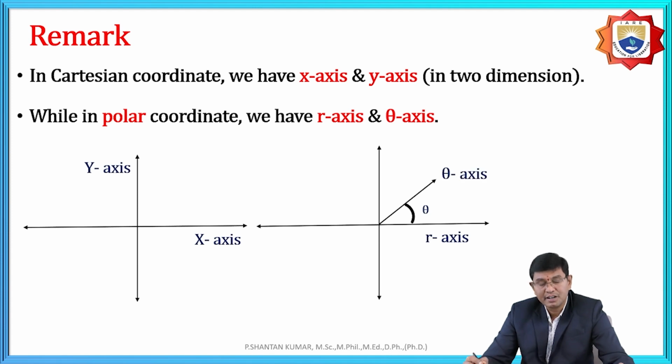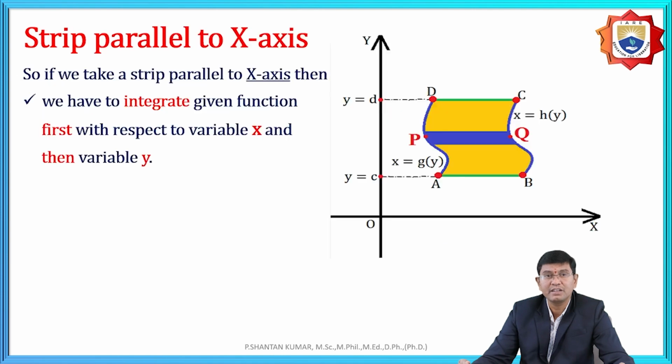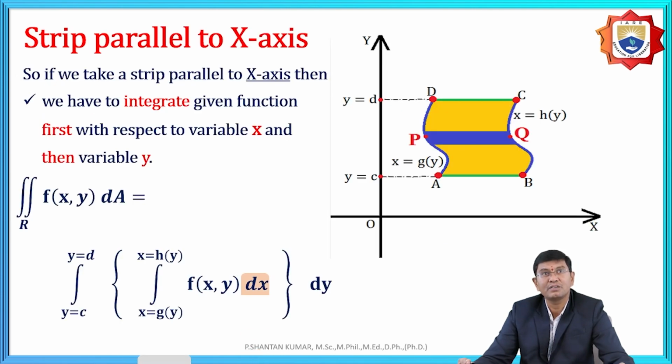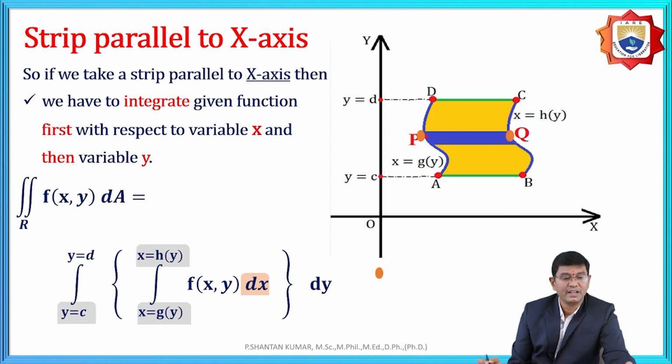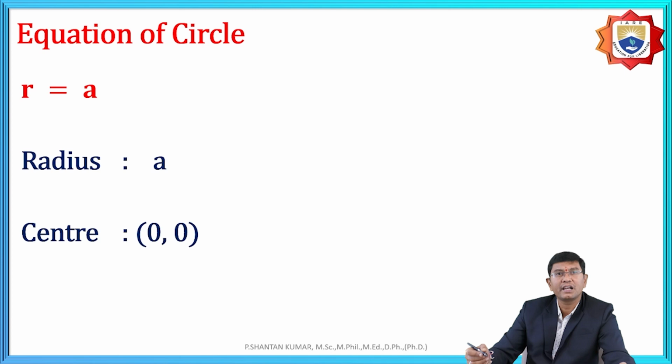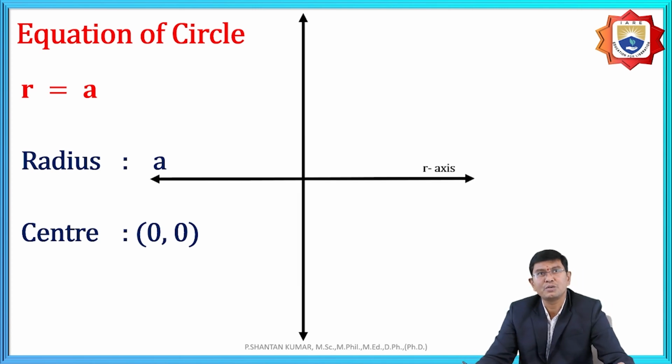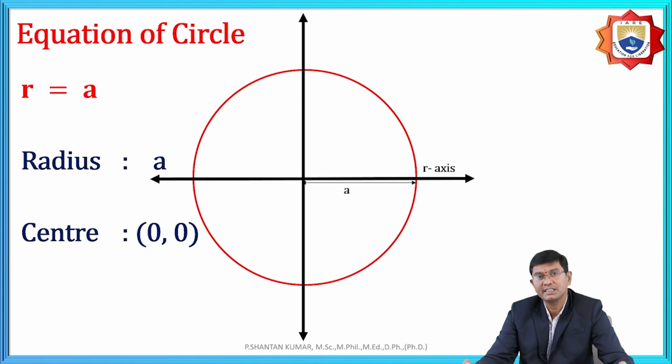If you remember this, then it is easy to handle any problem given, and based upon the equations given, we can understand how to find the solutions. That is the step for parallel to the x-axis and parallel to the y-axis in polar coordinates. We need to remember or recall the equation of the circle in polar coordinates. Generally, r is equal to a is a circle with radius a and center 0 comma 0.